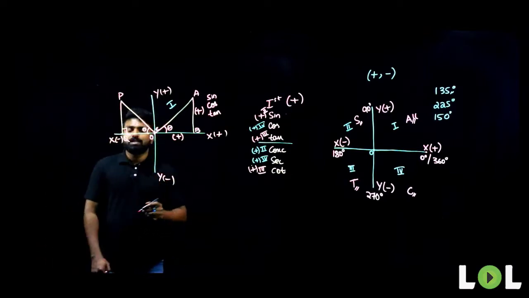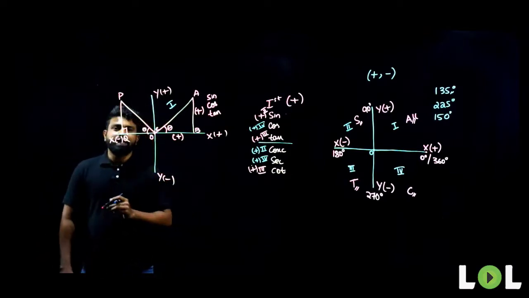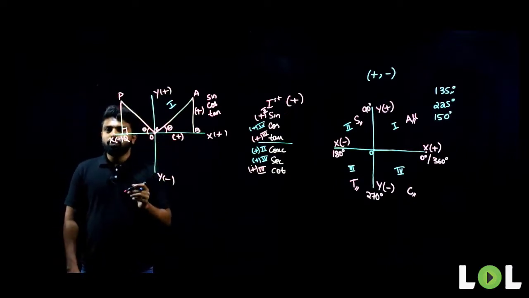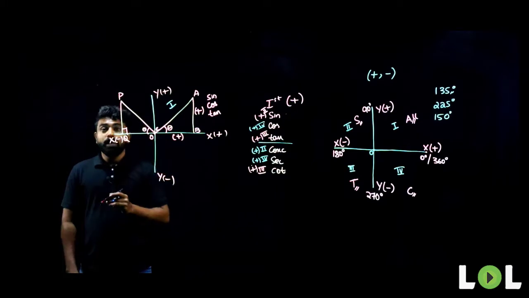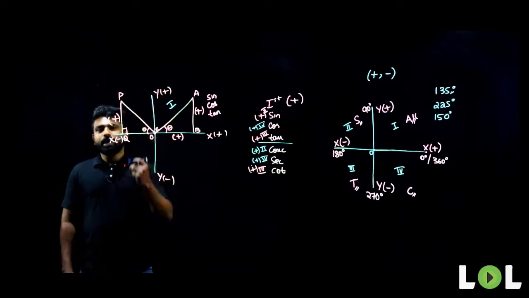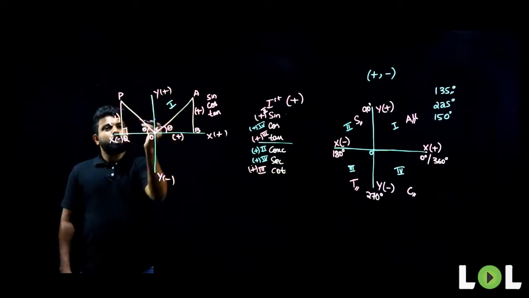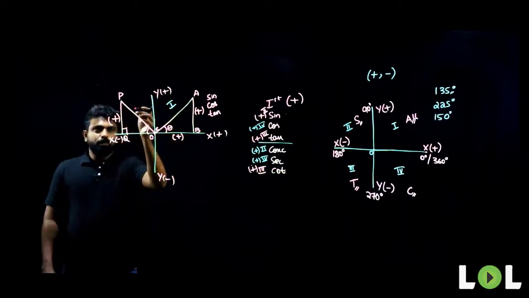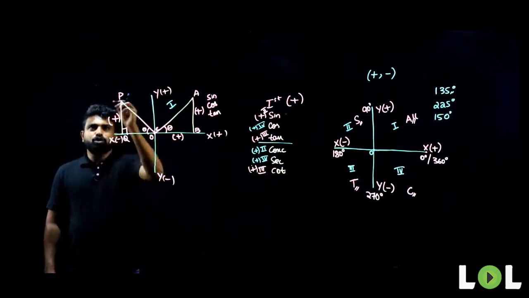So, in this angle, what is the value of sin theta? Sin theta is opposite by hypotenuse. What is the value of opposite here? Opposite is nothing but PQ. Is PQ positive or negative? It is positive because it is above my origin. Look at this. Values above my origin are positive. So, opposite by hypotenuse, sin is positive here.